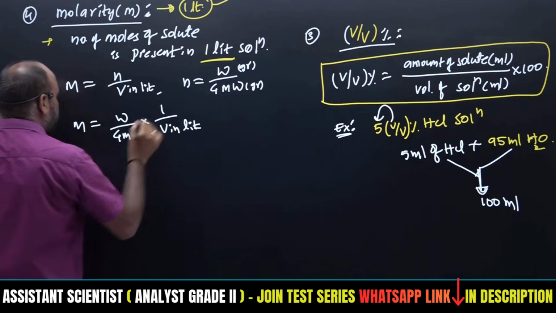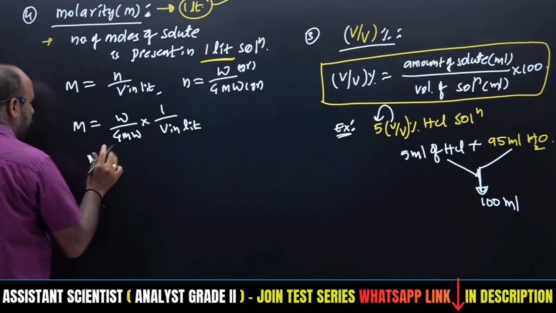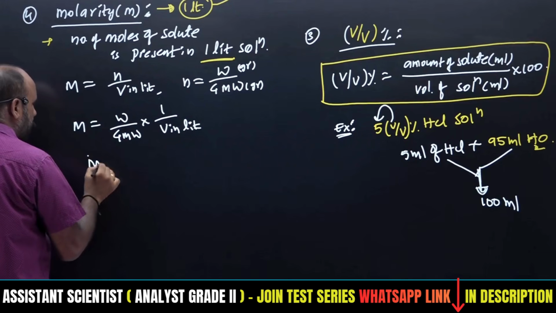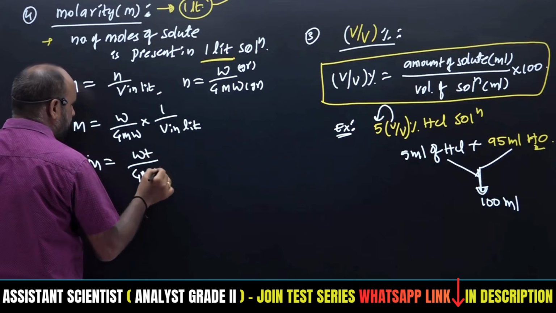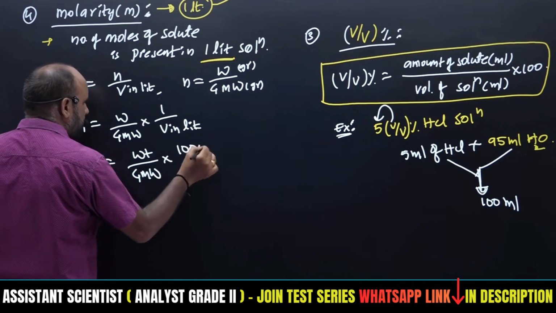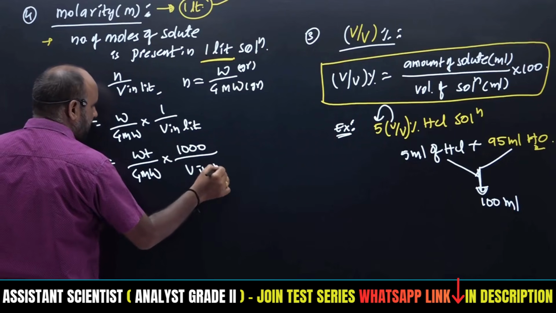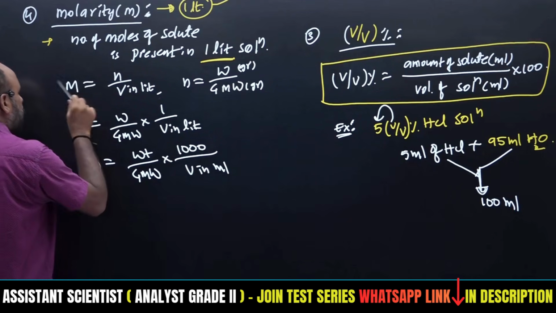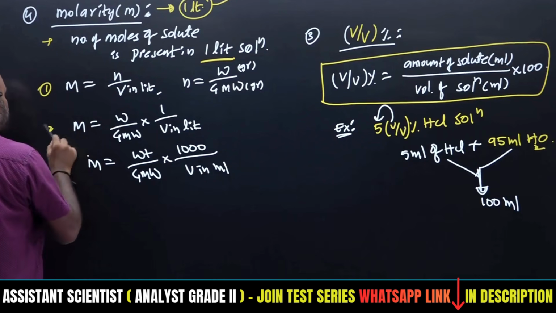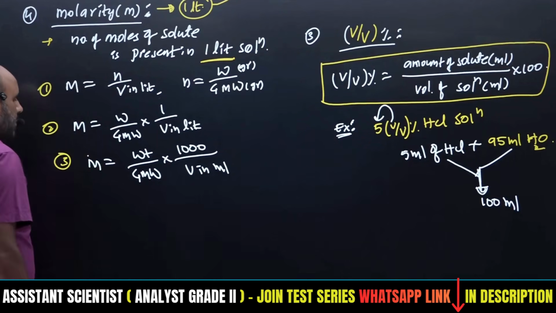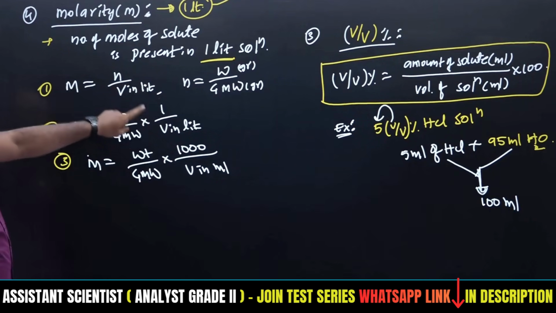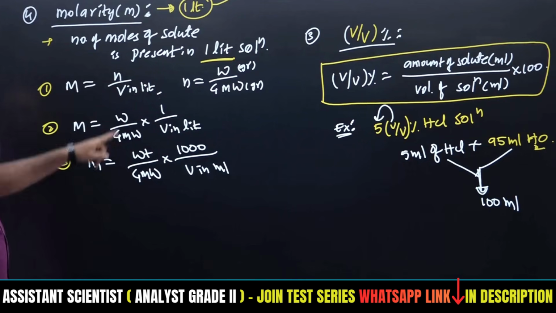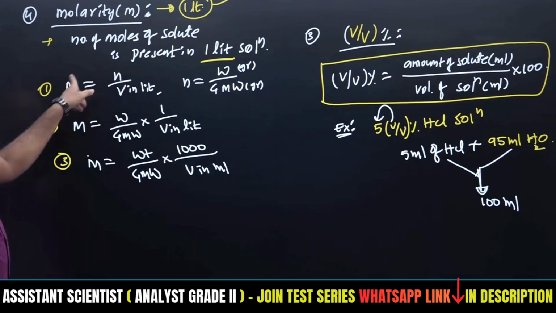If this liters is converted into ml, then capital M will be weight by gram molecular weight into 1000 divided by V in ml, right? These are all the three equations related to molarity. If volume is in ml, we use this equation. If volume is in liters, we use this equation. And if volume is in liters but the number of moles is given, we have to use this equation, right?